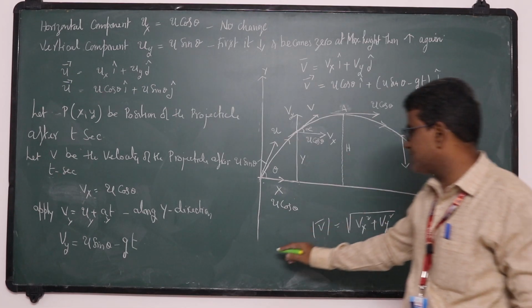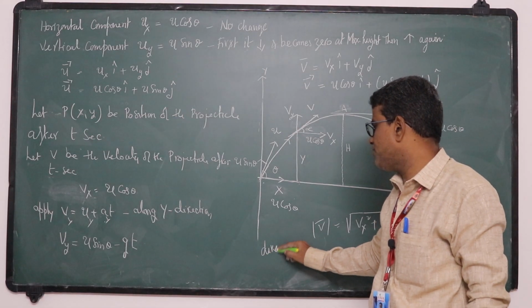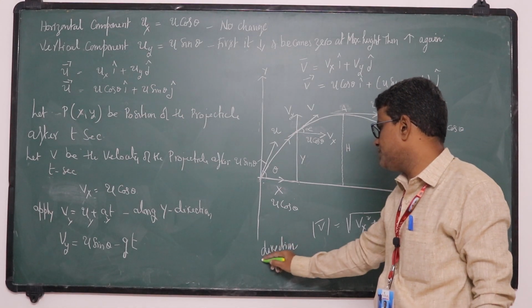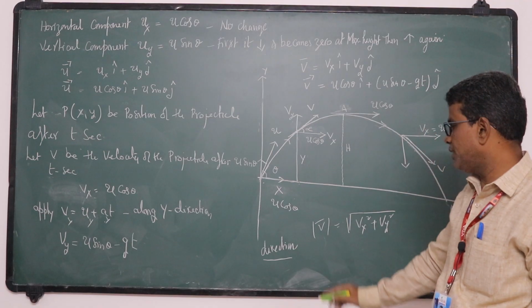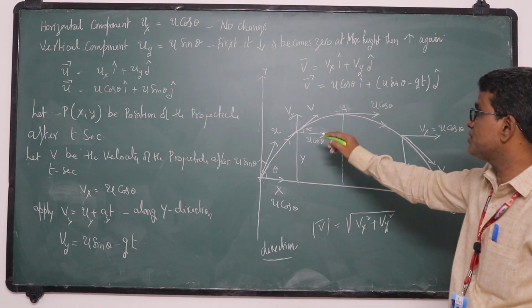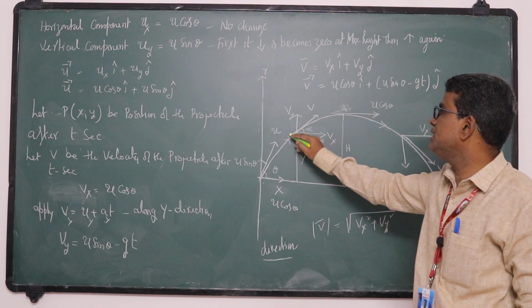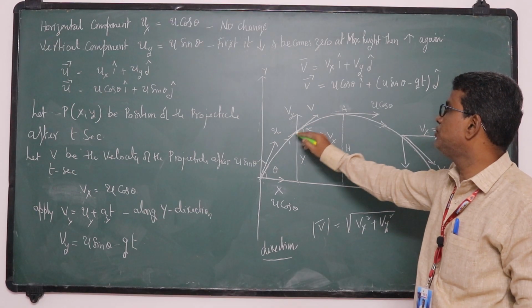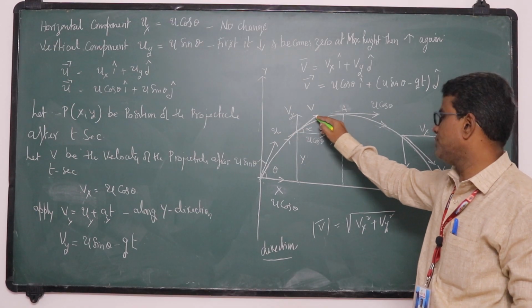Suppose you want the direction of velocity. These are the problems. How do you find the direction of velocity? As I said, it is tangential to the path.